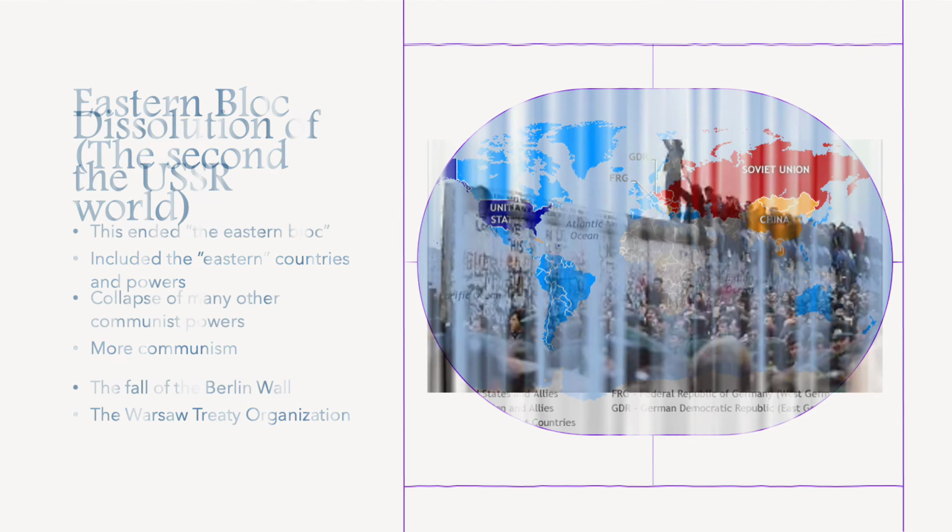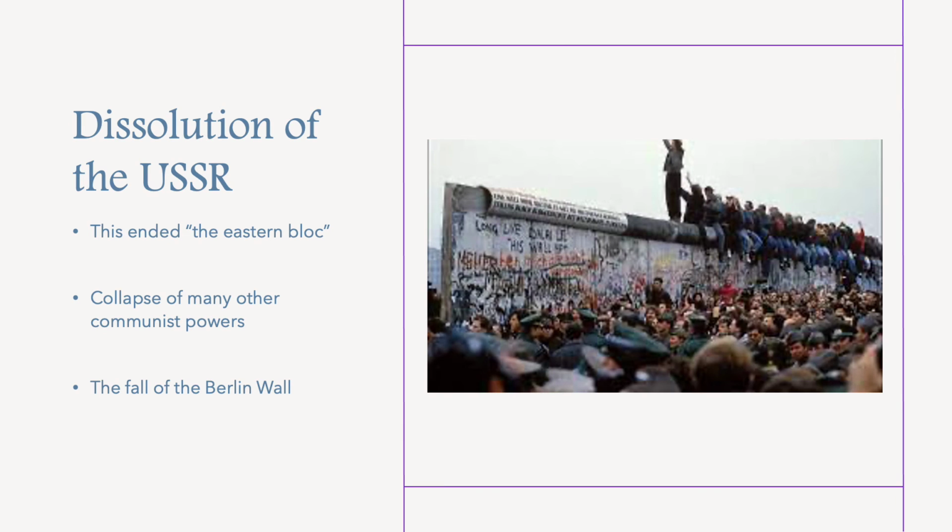And the last thing I want to touch on is the dissolution of the USSR. So this kind of ended the bloc system, notably the Eastern Bloc. This was the collapse of the USSR, which was also the Soviet Union. And as a result, many of the other countries that were communist powers ended up falling and became a different kind of government after that. And this also resulted in the end of the Berlin Wall, which was the end of the Cold War.